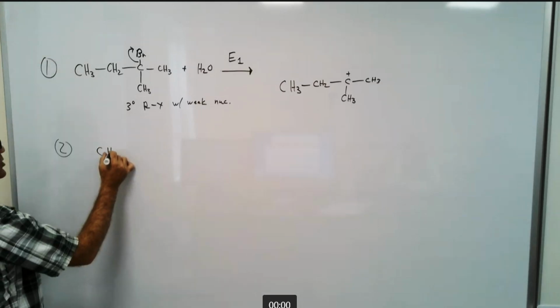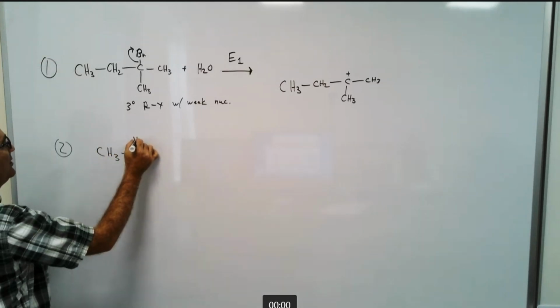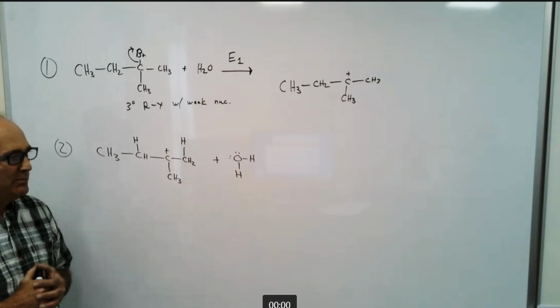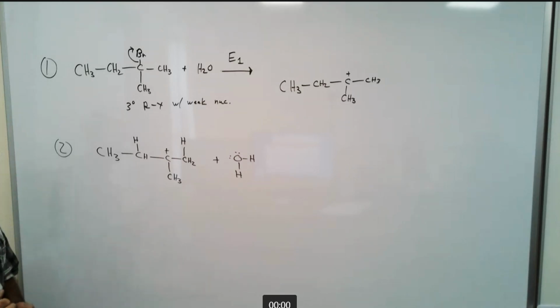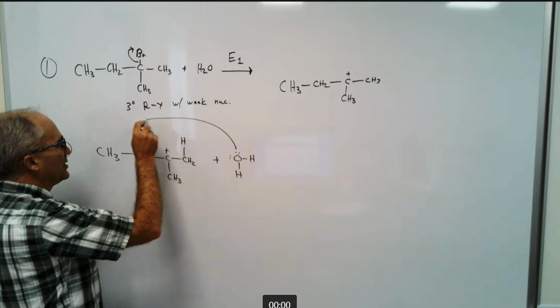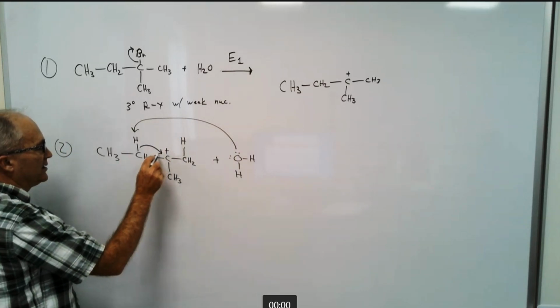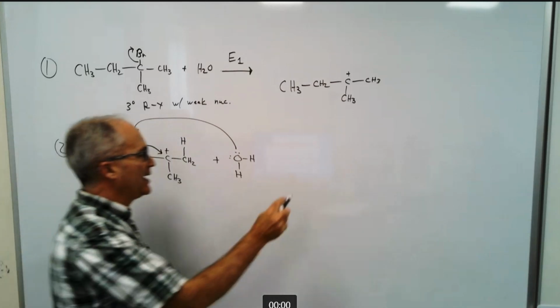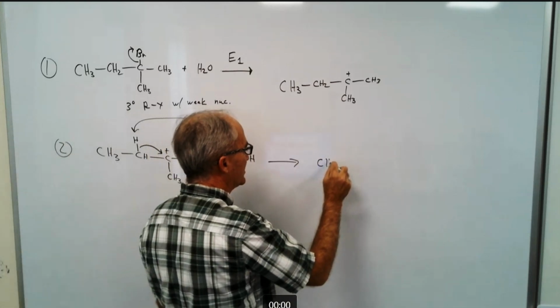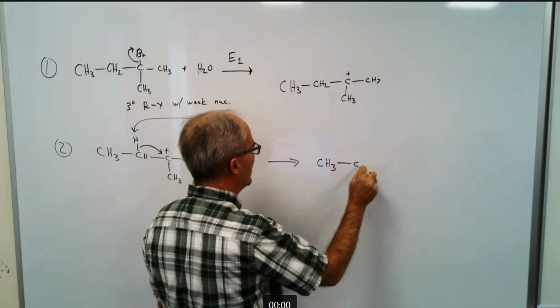Now here was step 2. I'm going to take some liberty. Water has unpaired electrons and can act as a base. I'm going to draw water coming over here and grabbing that proton, and these electrons moving towards that atom. And that's going to give me something that looks like this, CH3 going to a...